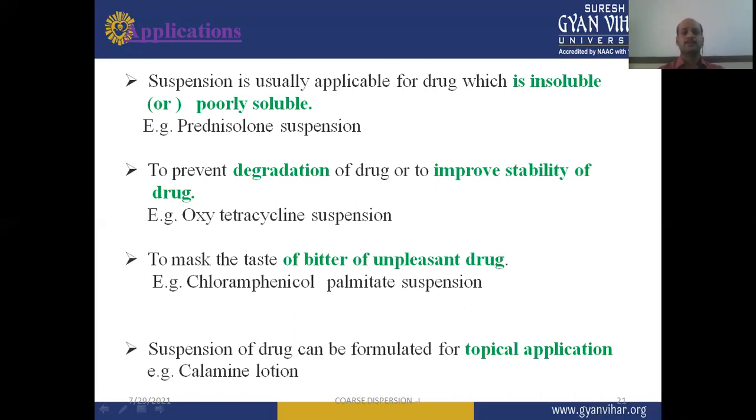To mask the taste of a bitter or unpleasant drug, we can use the suspension dosage form like chloramphenicol palmitate suspension, which is useful to mask the unpleasant or bitter taste of the drug.